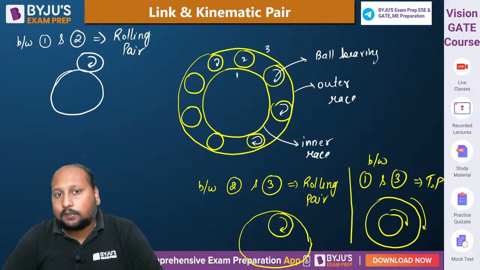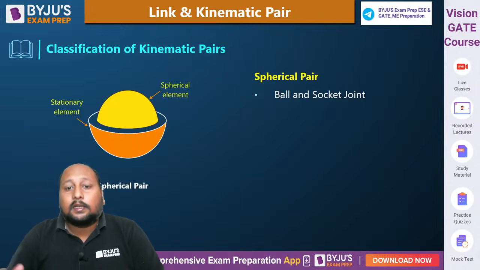Kinematic pairs, different classification, one more classification. Let us try to take the last one, that is a spherical pair.